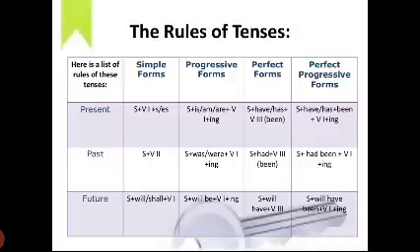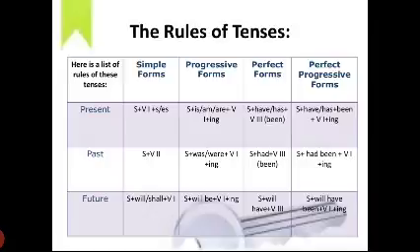Examples for simple past tenses. She wrote her notes. She was writing her notes. She had written her notes. She had been writing her notes is the rule for the past tense.